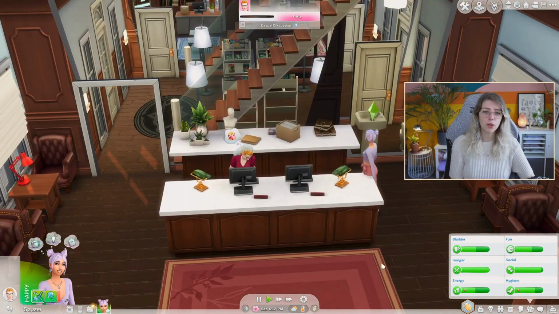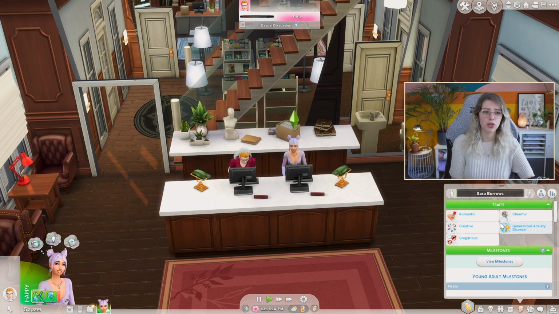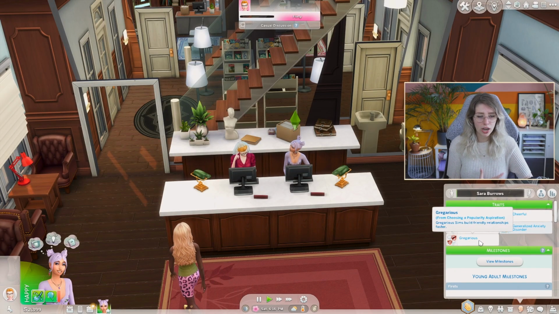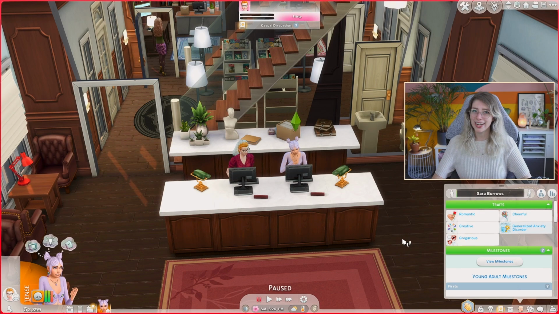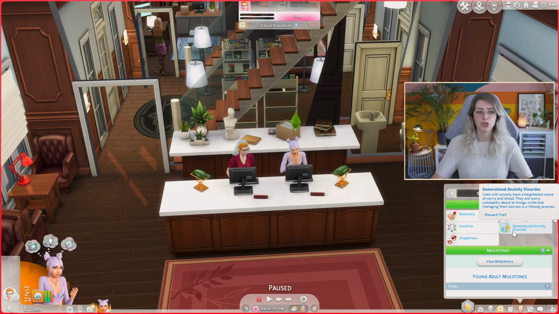I like that. I also wonder, when I look at her traits, she is creative and cheerful and gregarious, which is from having the popular aspiration and completing it. In her specific case, I would say her traits might actually positively contribute to some of the things she's experiencing with anxiety. So I wonder how that goes together. If your Sim, for instance, is already socially awkward and they have anxiety, does that tie in together? I'm pretty sure this mod was made before some of the traits were introduced, and if you have custom traits in your game, I don't think it will work. But it is interesting to realize that this is definitely part of their personality as a trait, and in general, traits all intertwine to a certain degree.